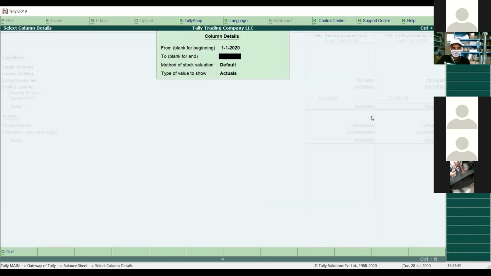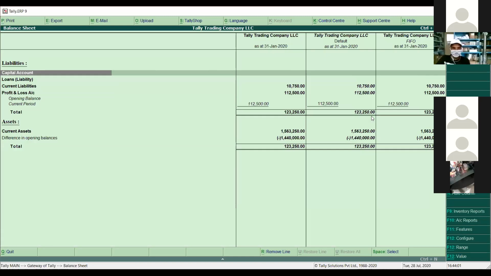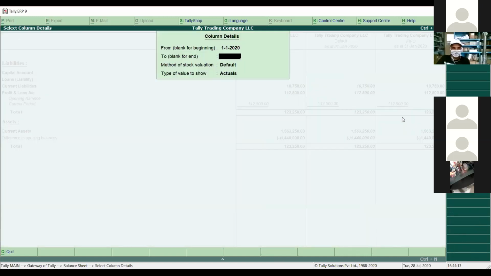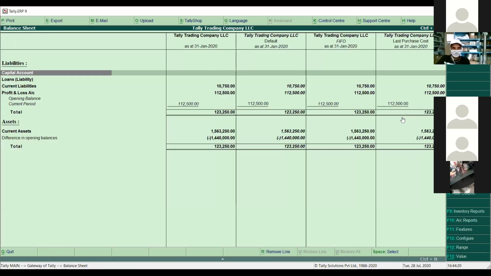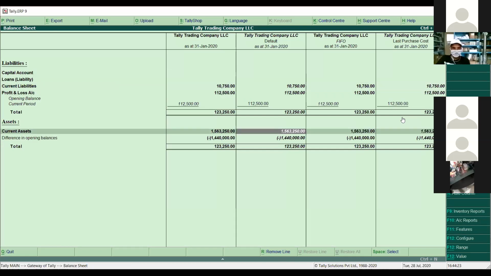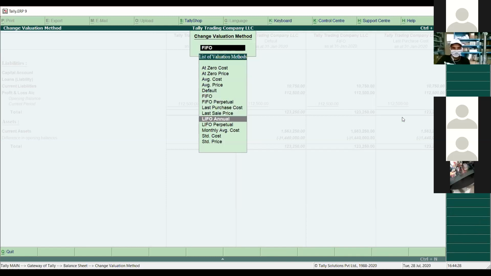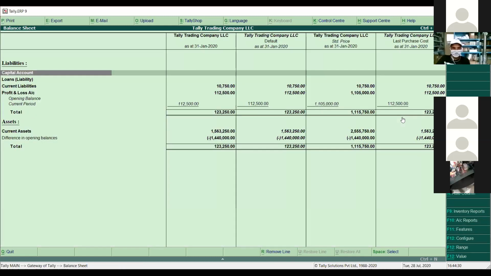Next we want to use FIFO. You can see the first column is the average costing, second is default, third one is FIFO. If you want to get the same report in another valuation method, you can simply press Alt C here, and we can choose other methods like LIFO, annual, last sale price, last purchase cost, or something like that. You can choose the reports, which report you want to choose here in the same way. But if you want to change the valuation method, you can simply press F7 to change the valuation method. Standard price in the same way.